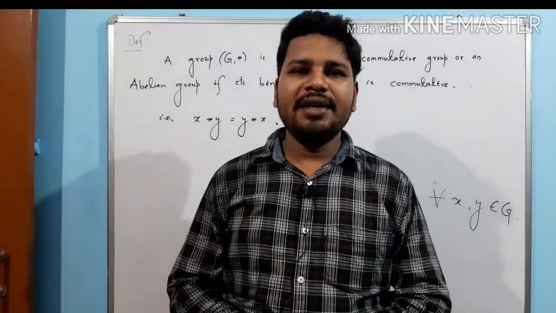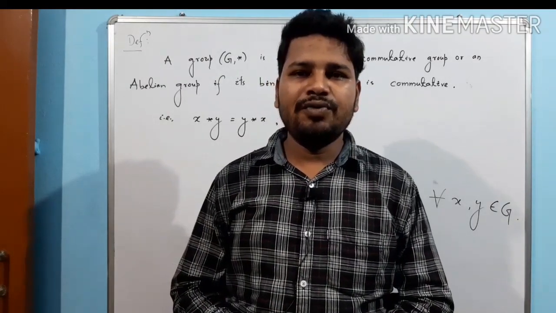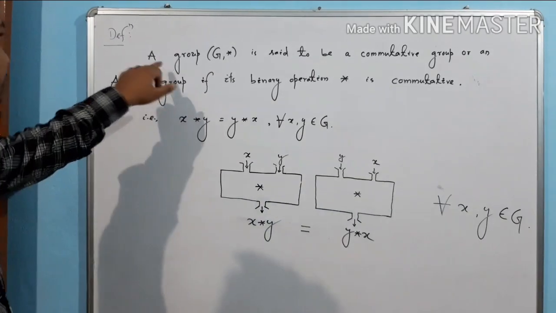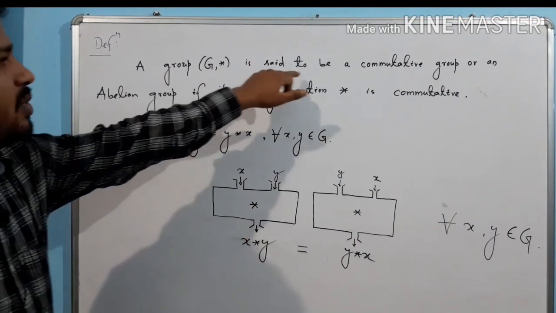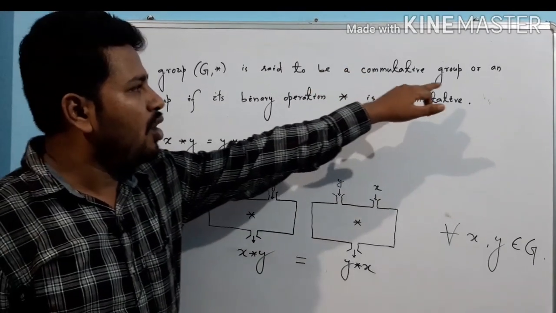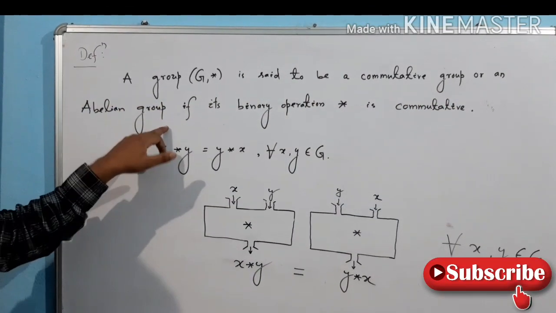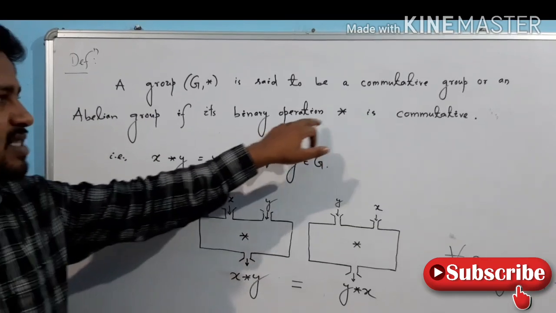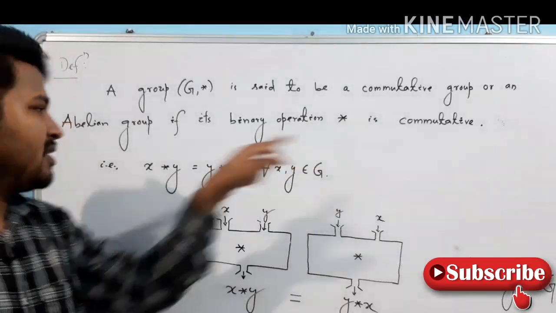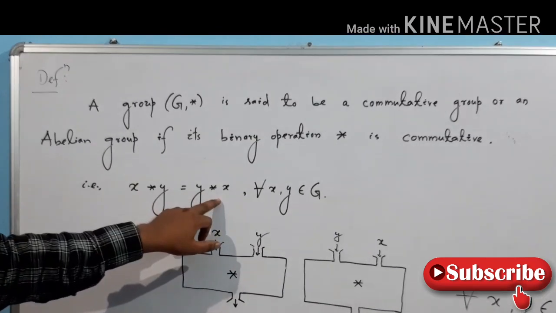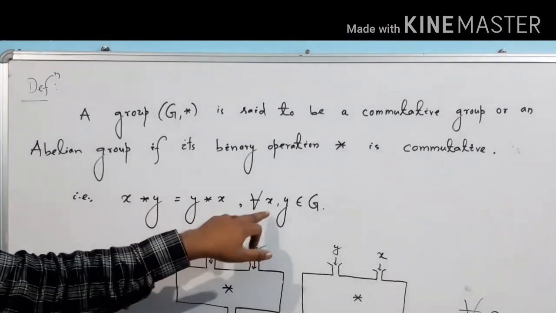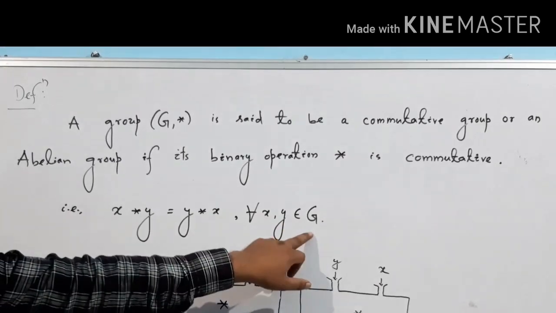Now I will define abelian group. Definition: a group (G, star) is said to be a commutative group or an abelian group if its binary operation star is commutative, that is x star y equals y star x, and this is true for all x, y belonging to G.